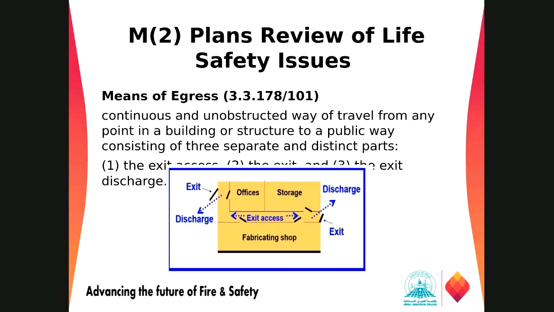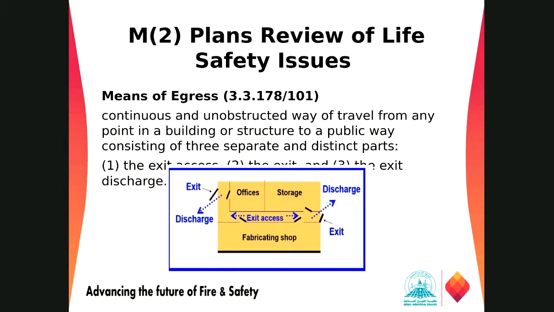The means of egress first, as per 3.3.178 of 101, this is the definition. It is a continuous and unobstructed way of travel from any point in the building structure to a public way, consisting of three separate and distinct parts, which are exit access, exit, and exit discharge. The exit access is the path of an exit route leading to an exit, like a corridor that leads to a stairway exit.